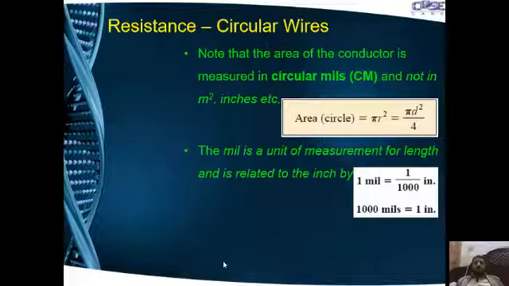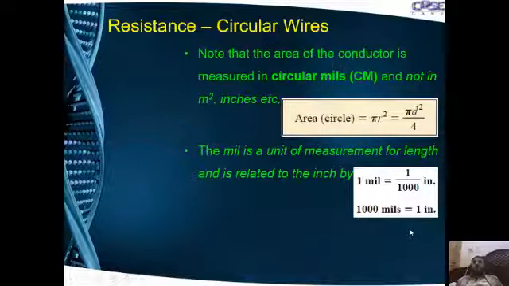However, the mil is a unit of measurement for length and is related to the inch by this relationship. 1 mil is equal to one thousandth of an inch. So 1 mil is a fraction of an inch, a smaller unit as compared to the inch. So 1000 mils is equal to 1 inch.